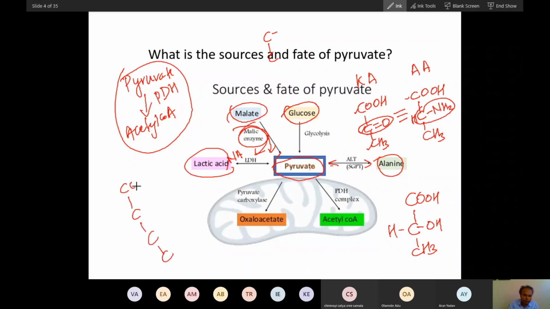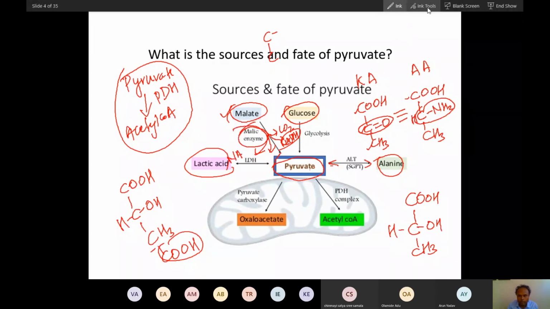Malate is a 4-carbon dicarboxylic acid with one oxo group and one hydroxy group. You can see this malate is very similar to lactate plus COOH. So this is malate. Malate will release carbon dioxide and NADPH. This reaction we will study in the pentose phosphate pathway. And these are the sources of pyruvate. These concepts are all important.